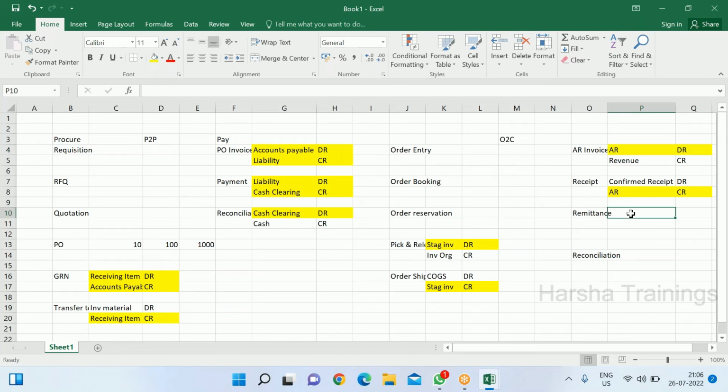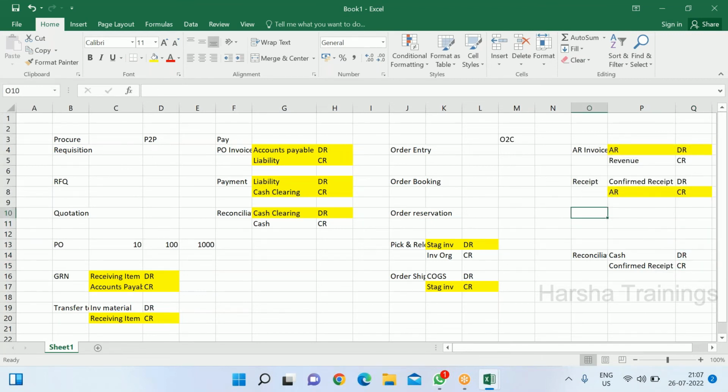And at the time of remittance, as I discussed yesterday, when payment comes directly to the bank, the remittance account is not required. Then directly at reconciliation time, the entry generates as cash debit, confirmed receipt credit. So the confirmed receipt gets knocked off and the cash account remains.